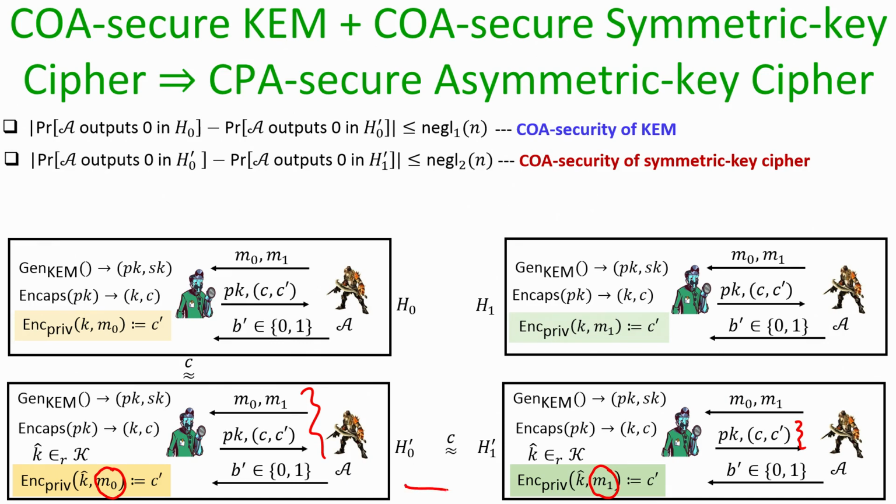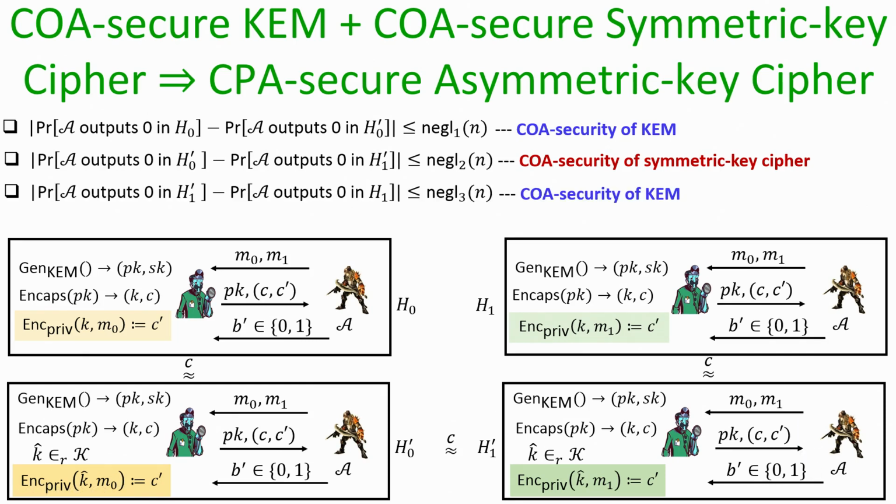So, basically these experiments H0 dash and H1 dash are the two versions of the COA indistinguishability game for the underlying symmetric key cipher. If my underlying symmetric key cipher is COA secure, then from the viewpoint of this computationally bounded adversary A, the experiments H0 dash and H1 dash are the same.